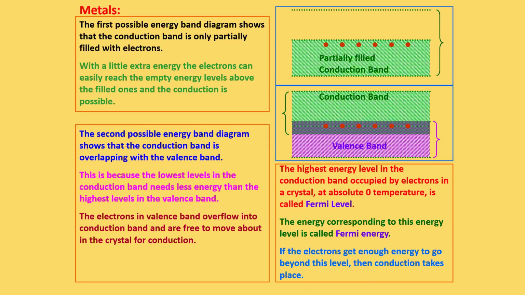So here we can say the second possible energy band diagram shows that the conduction band is overlapping with the valence band. This will happen when the electron starts moving from the valence band to the conduction band, and it's known that they are free to move about in the crystal for the conduction. The highest energy level in the conduction band occupied by the electron in a crystal at absolute zero temperature is called the Fermi level.